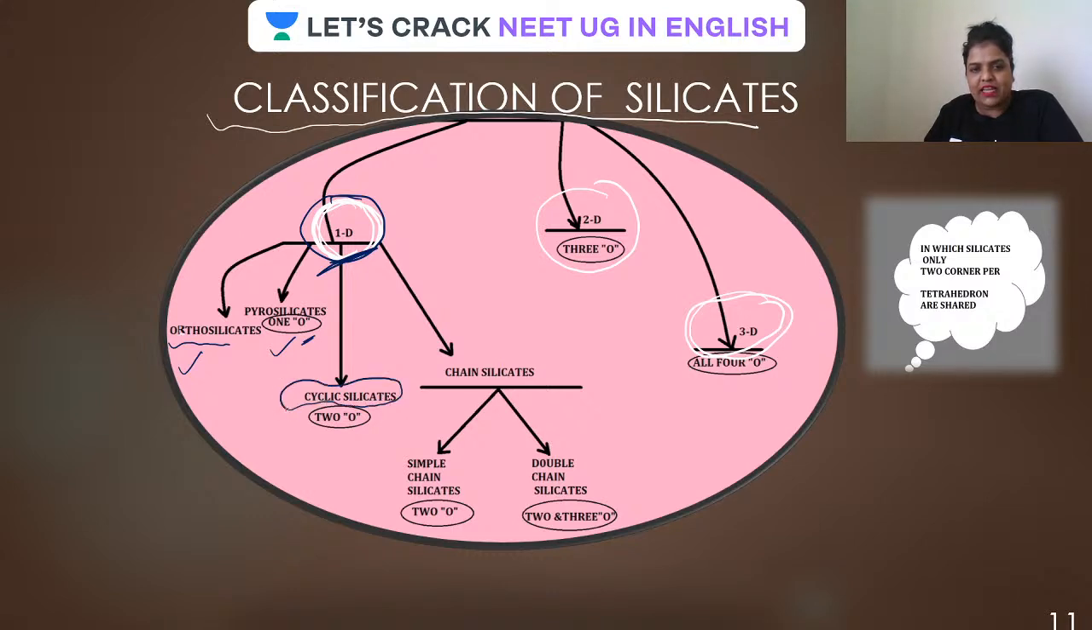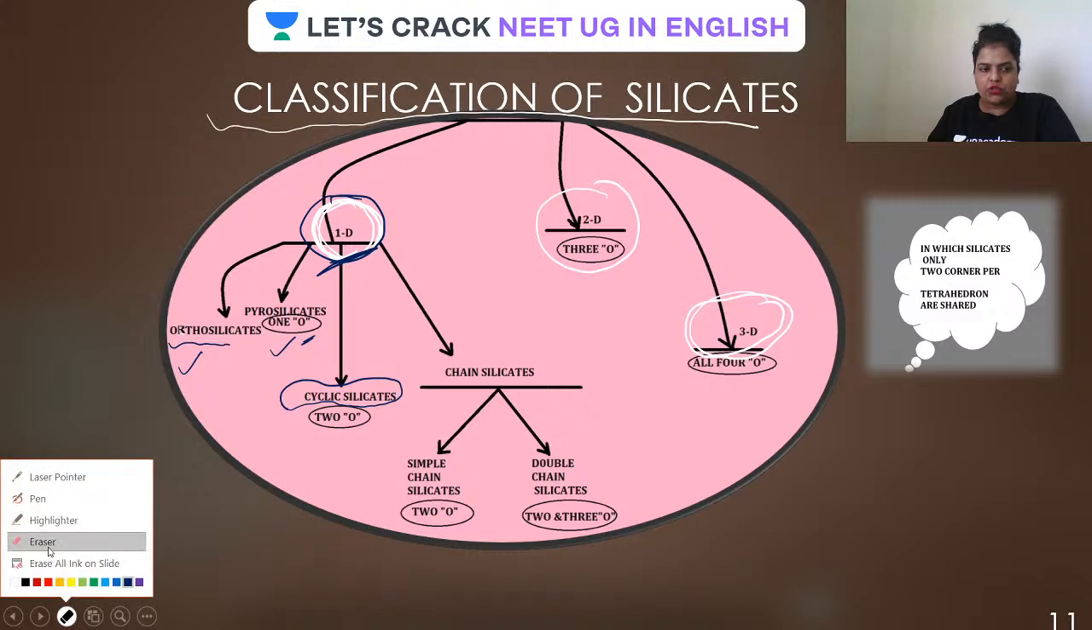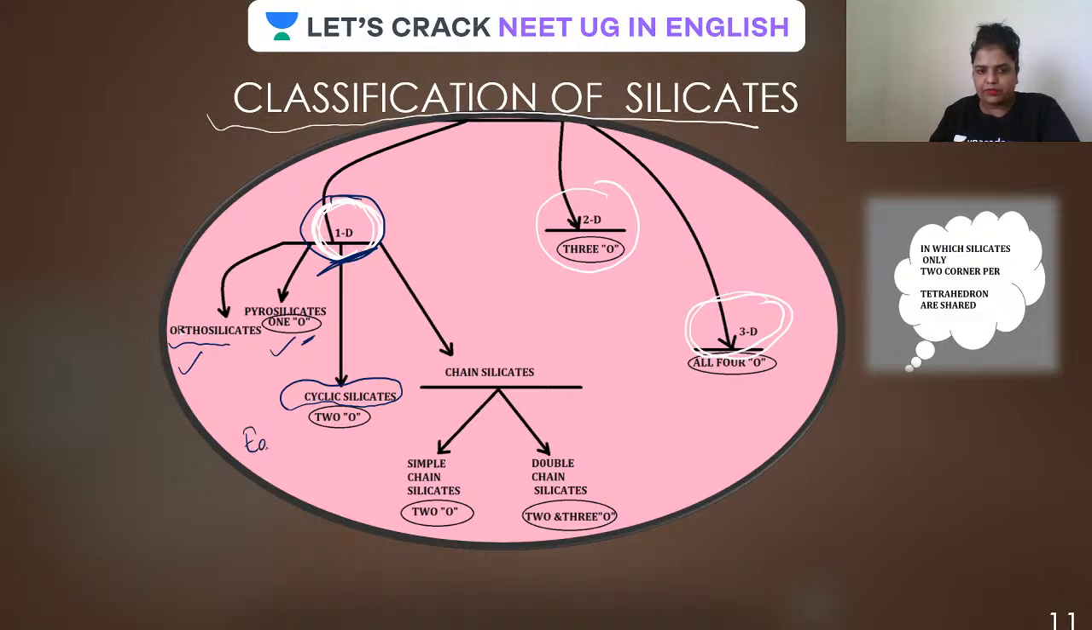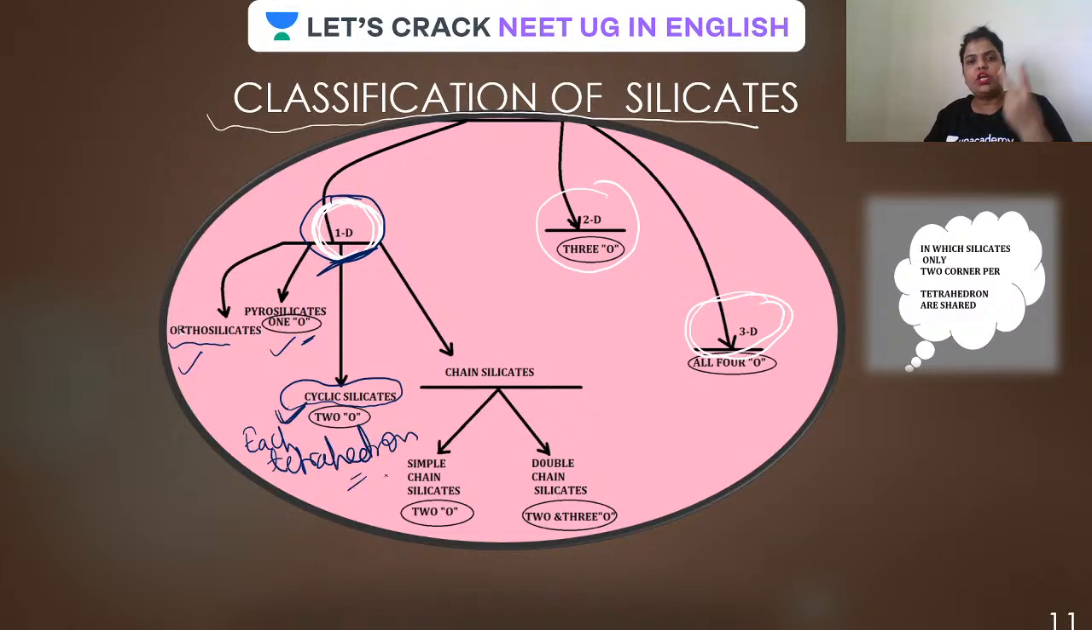It is cyclic silicate. Each tetrahedron, I hope you all know what tetrahedron means here, that simple orthosilicate unit, is attached to another tetrahedron by how many oxygen? Two oxygen. This is most important. And guys, these are all different types of one dimensional only: orthosilicate, pyrosilicate and cyclic silicate.